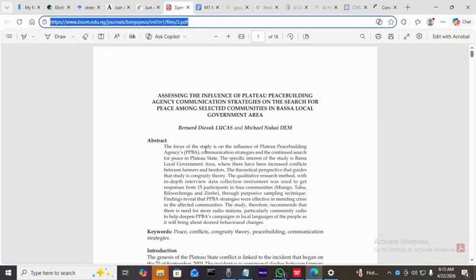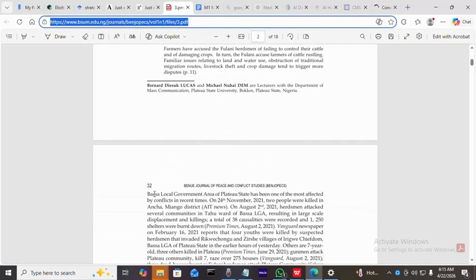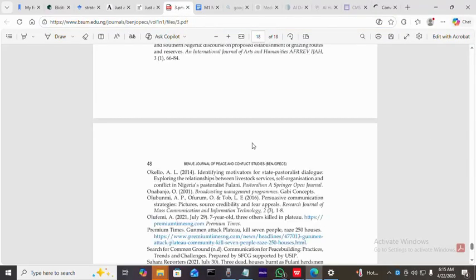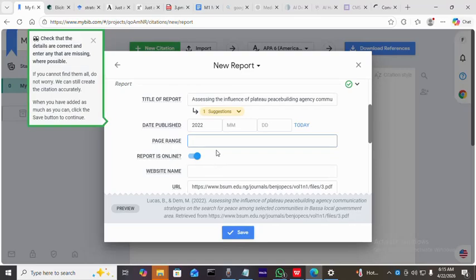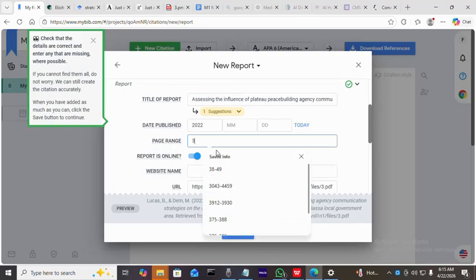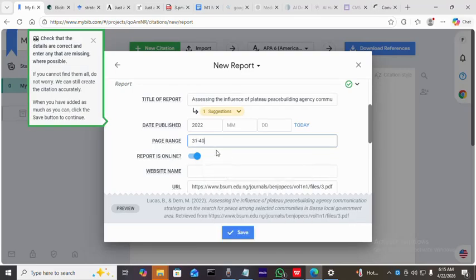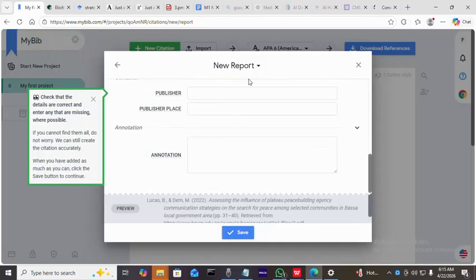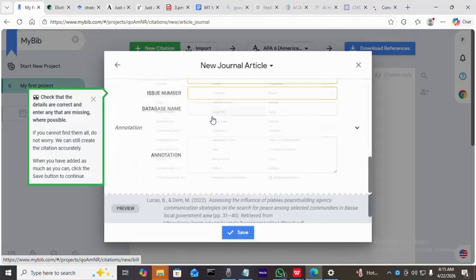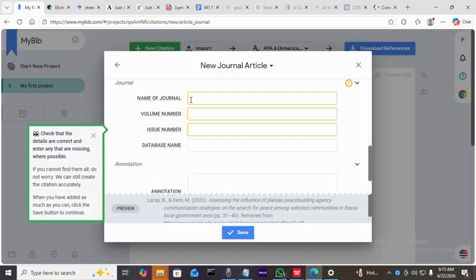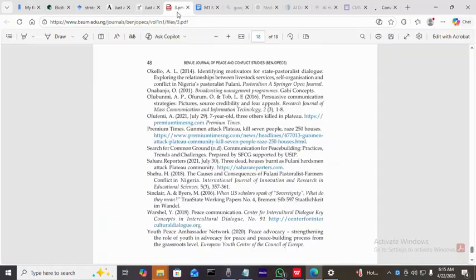If it's not on the document itself or the journal, you maybe check back on Google Scholar, or you check at that URL. So we found the page number also, and we found the year of publication. So please note that this is not a report, this is a journal. Reports are different, conference papers are different, chapters are different, and the rest. So what article are you looking at?